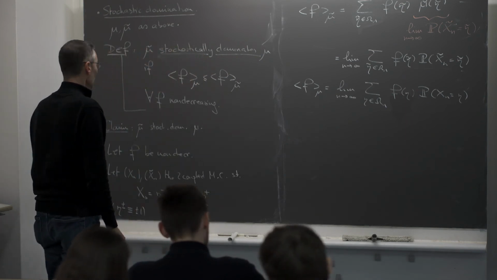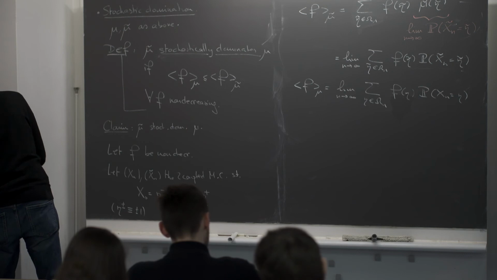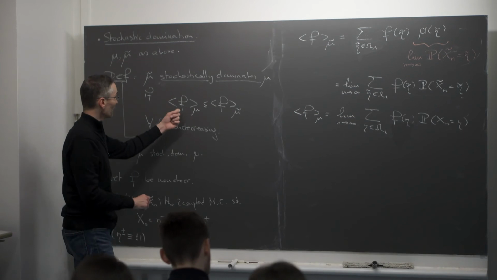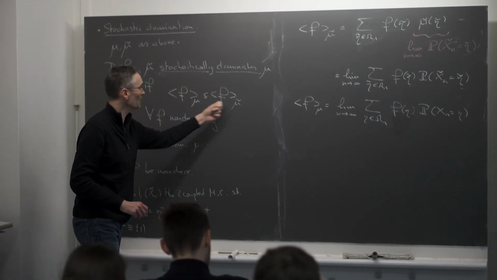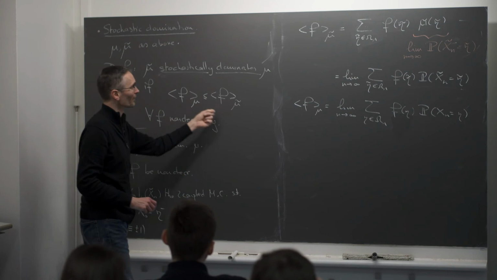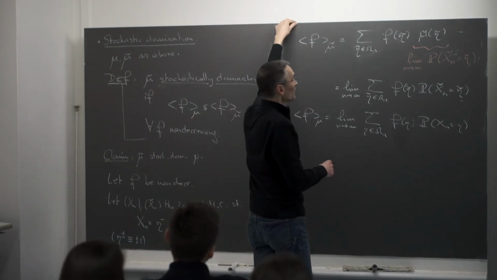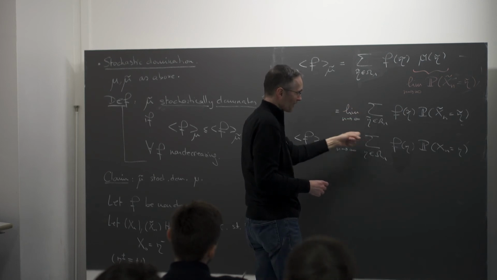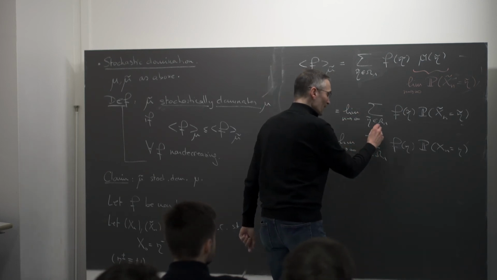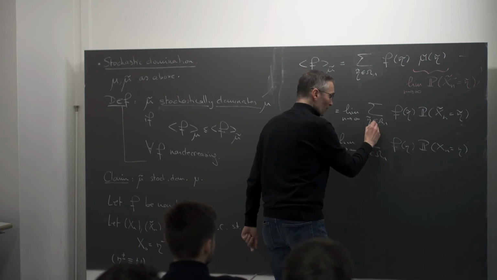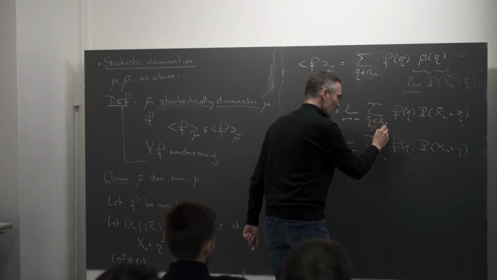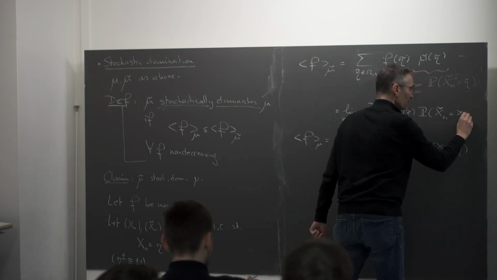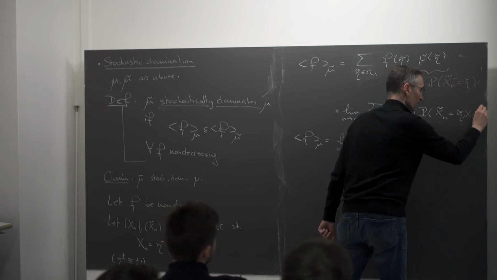Now, the next observation is that I'm interested in the difference between the expectation of f under mu tilde minus the expectation of f under mu. I want to show that this is non-negative. So I would like to be able to subtract these two expressions in a convenient way. One way to do that is to add, in the sum, a second sum over eta in Omega Lambda, where Xn is equal to eta.